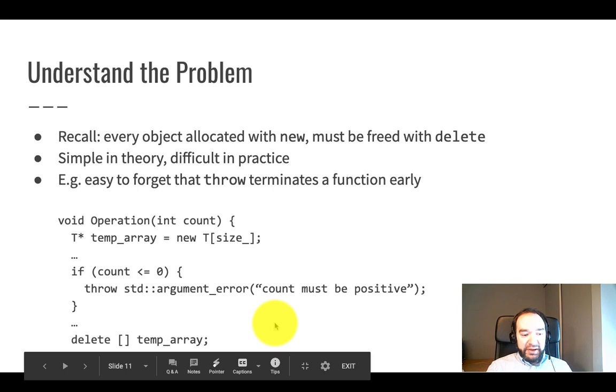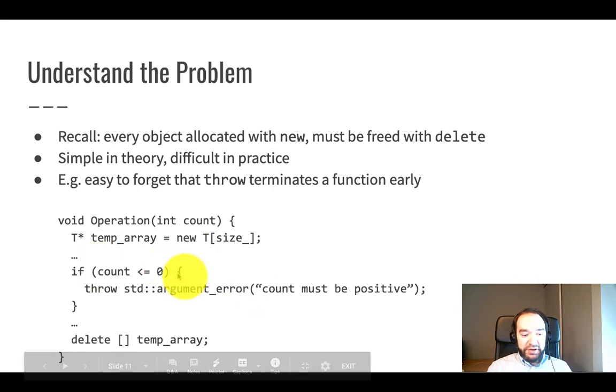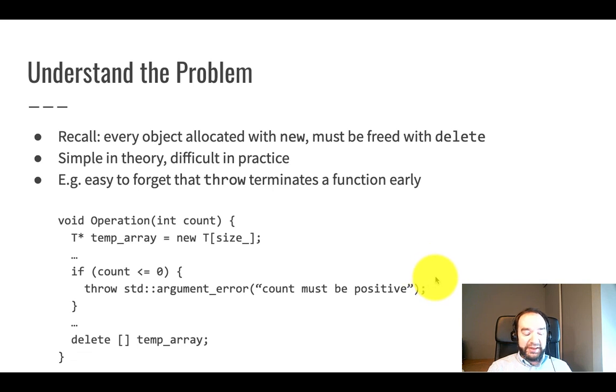Now, let's say there's a possible error condition halfway through the function. So we say if something goes wrong, then we throw an exception, and that's also the right thing to do to handle errors. However, there's a memory leak bug here because we forgot that when we throw, the function terminates immediately, and we never deleted temp array. So there's a memory leak if the error condition happens here and we throw an exception.